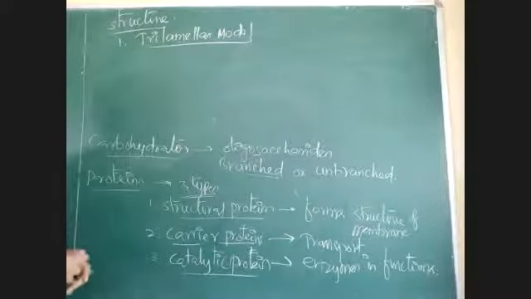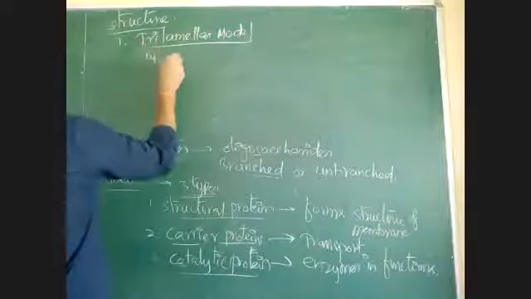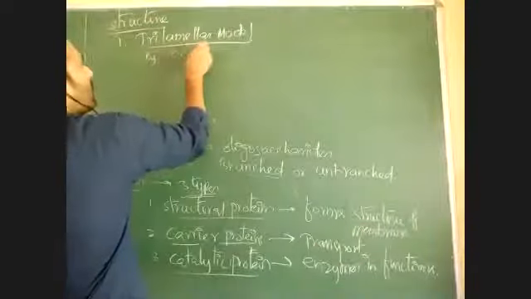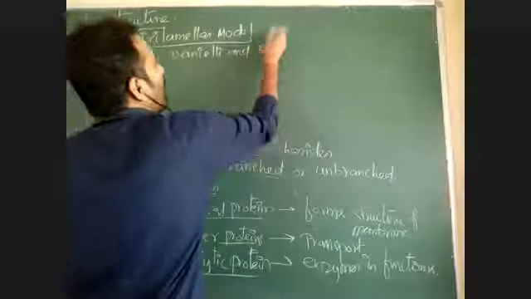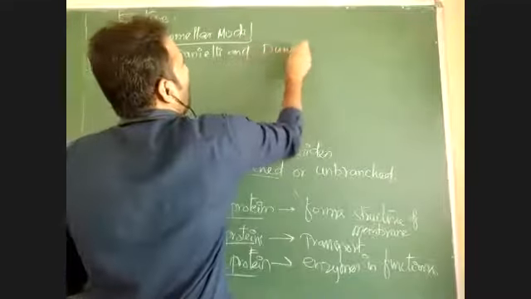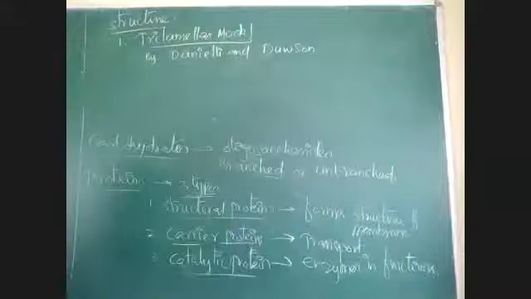What does this trilamellar model mean? This was proposed by two scientists named Daniel Lee and Dawson.